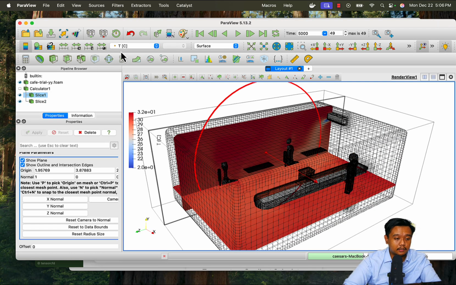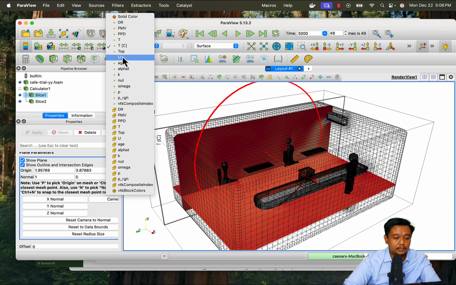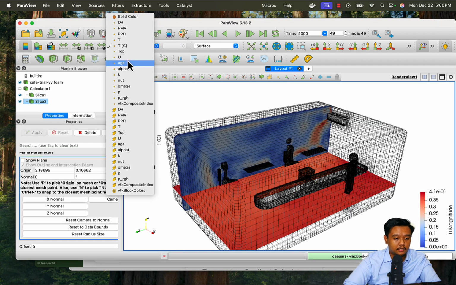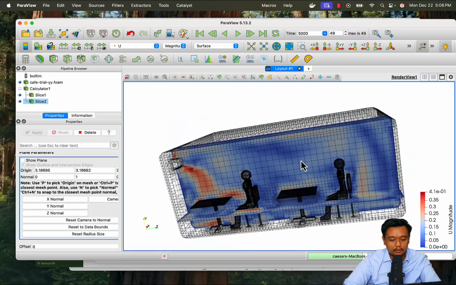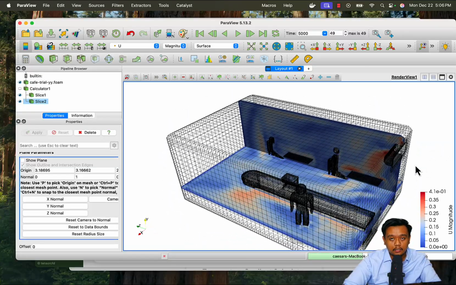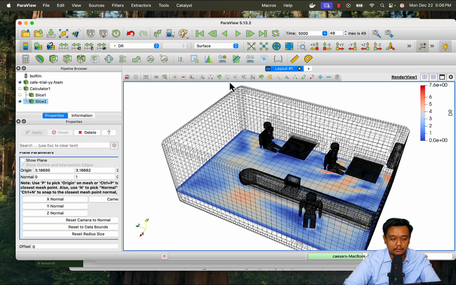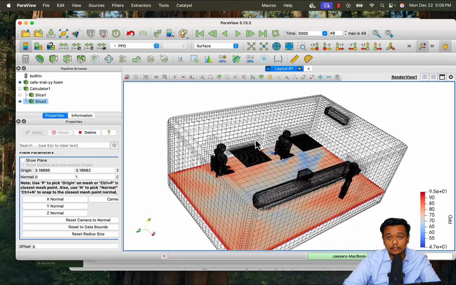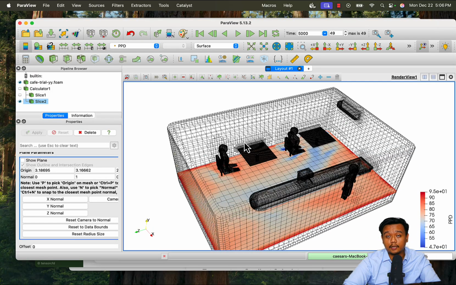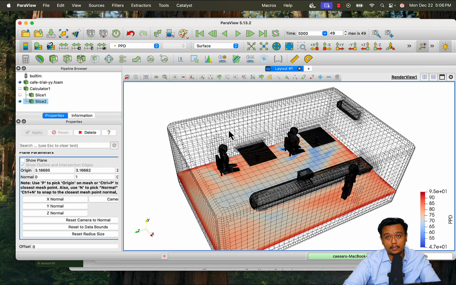We can also check the data such as velocity to see how fast the speed of air is around our body. Or we can explore other specific parameters like the DR or draft rate that we will discuss later in a specific video. And PMV and also the PPD are special parameters that are often used in standards like ASHRAE or maybe ISO, which again we will discuss in a more detailed video.